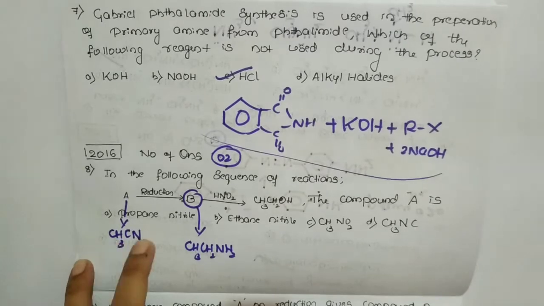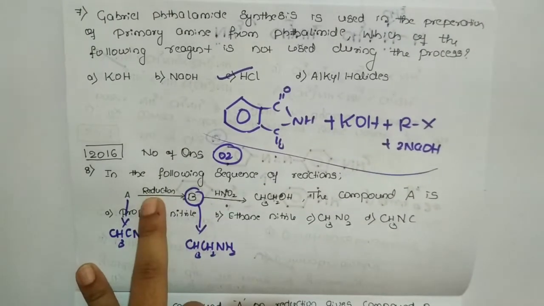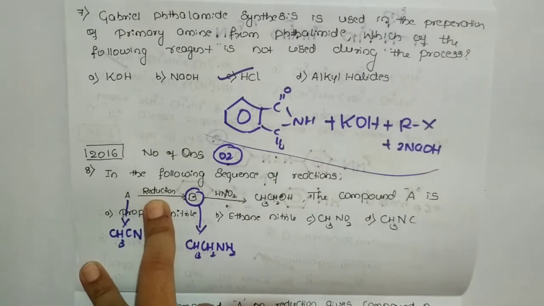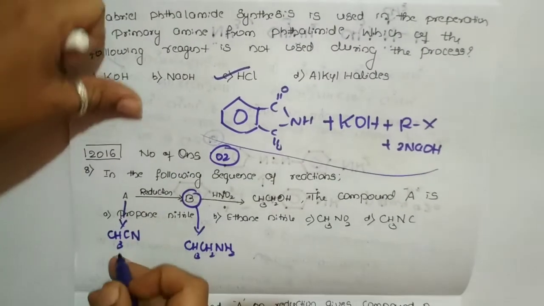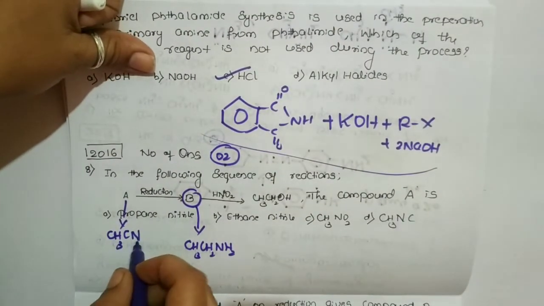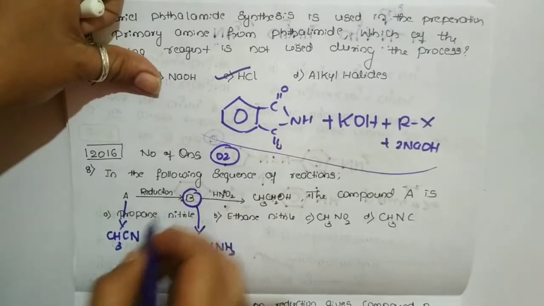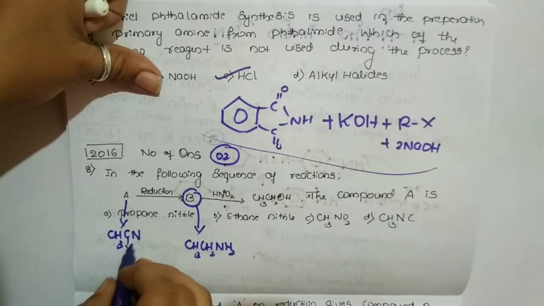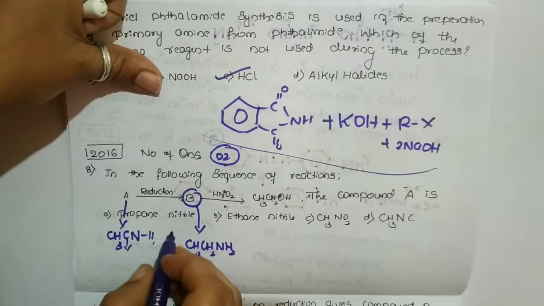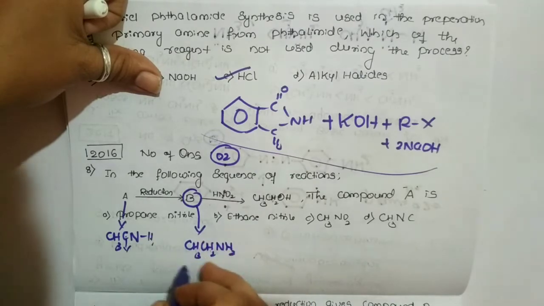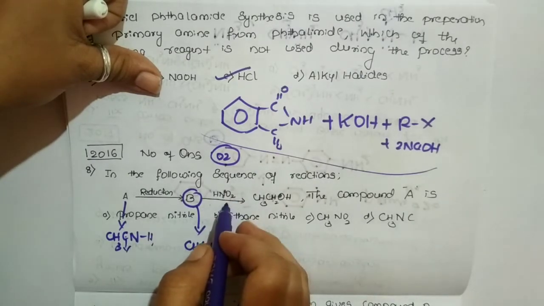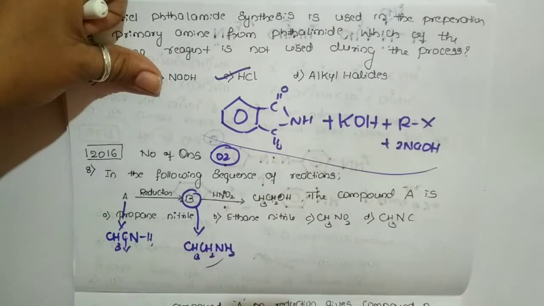So ethane nitrile upon reduction means what? The addition of hydrogen or the removal of oxygen, where oxidation means the addition of oxygen and the removal of hydrogen. Anything can happen over there. So here what is happening? The methyl cyanide or the ethane nitrile undergoes reduction, where hydrogen is added. So to this carbon 2 hydrogens, to this nitrogen 2 hydrogens will be added. That results in the formation of the respective ethylamine, followed by treating with nitrous acid and hydrolysis, it gives ethyl alcohol.